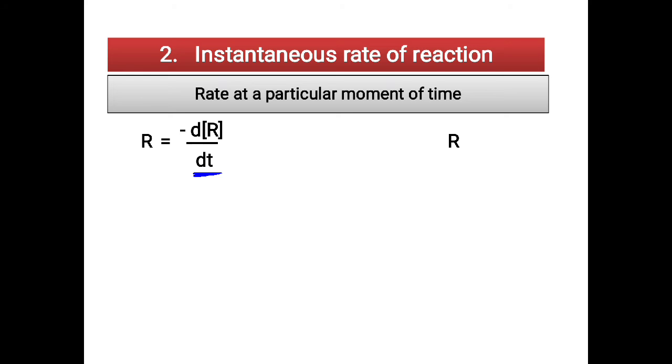Now for the product, I can write rate is equal to d concentration of the product divided by dt. So d concentration of product divided by dt. Okay, d indicates a small change. Now, plotting the graph, how exactly do we find the instantaneous rate of reaction?